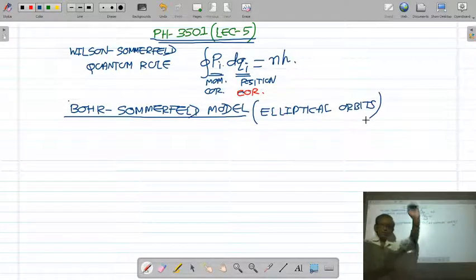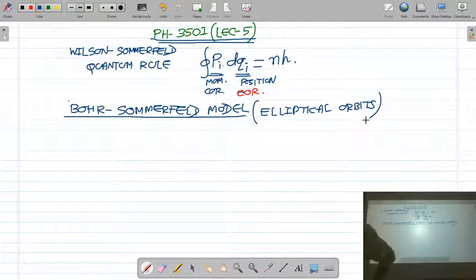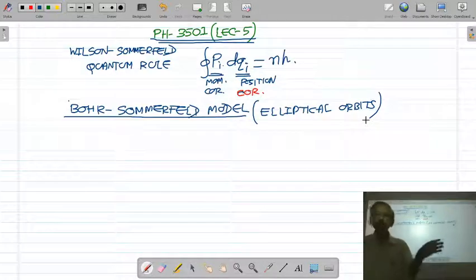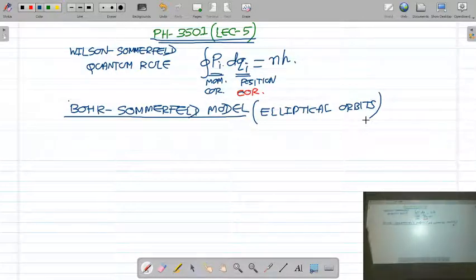In this lecture, we are going to discuss the different elliptical orbits of the electron using the Wilson-Sommerfeld model. Now, what is the Wilson-Sommerfeld model, and how do you identify the different elliptical orbits of the electron in this model?